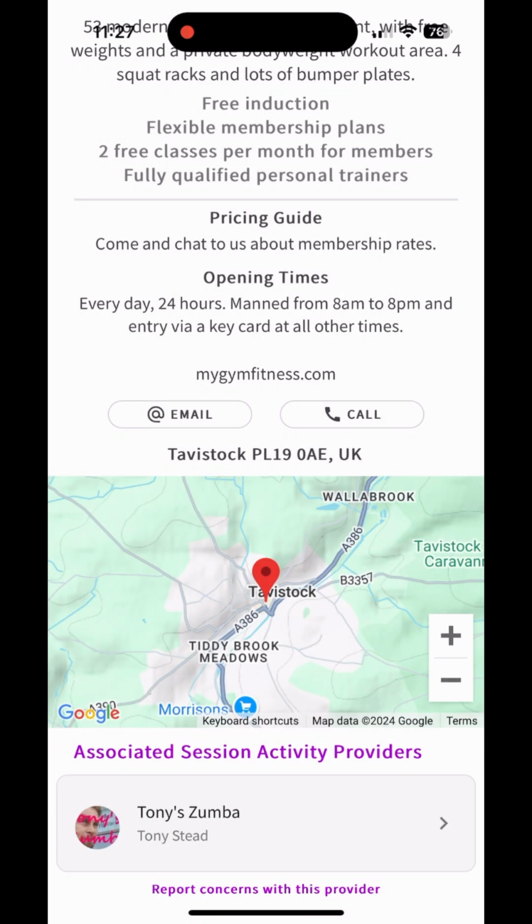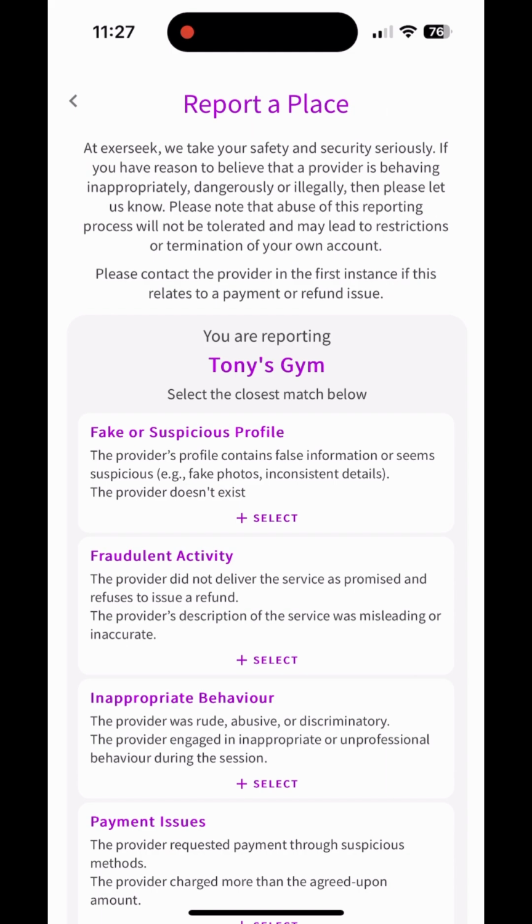Anyone using exerseek must adhere to strict behaviour rules as laid out in the terms and conditions when signing up to the app. For this reason, activity providers and general app users can be reported for inappropriate behaviour. Your safety and security are paramount.